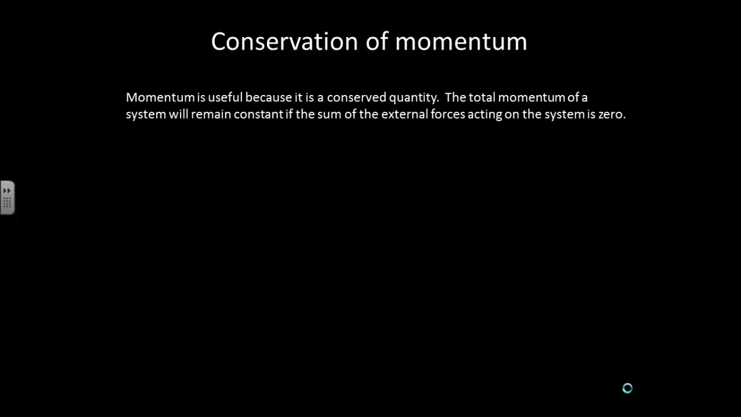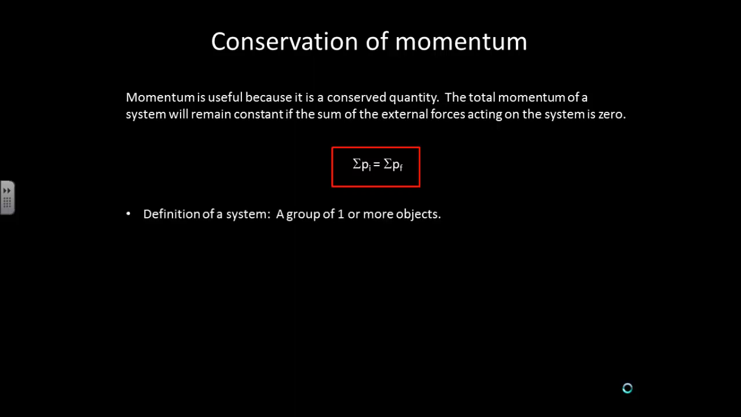So let's now consider conservation of momentum. Momentum is useful because it is a conserved quantity. The total momentum of a system will remain constant if the sum of the external forces acting on the system is zero. Another way to say this is that the sum of the initial momentum equals the sum of the final momentum. So what do we mean by a system?